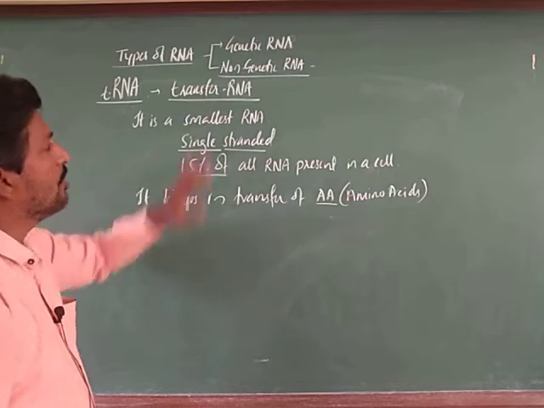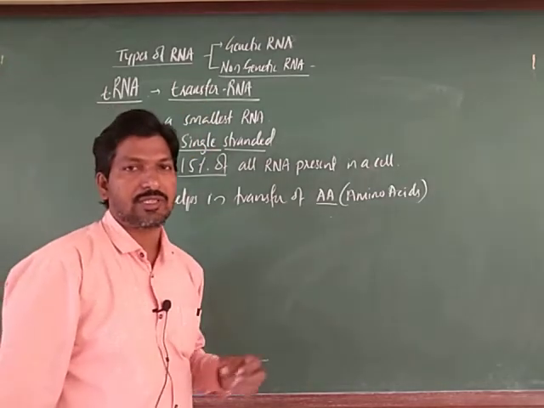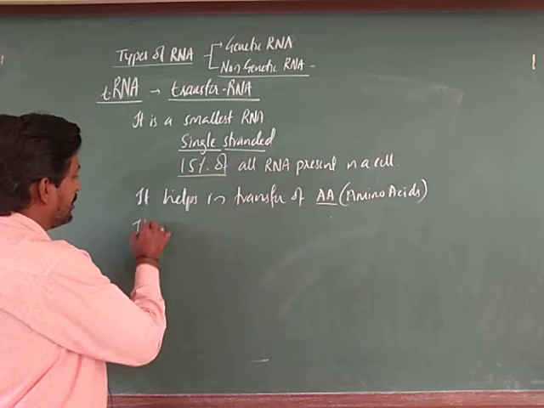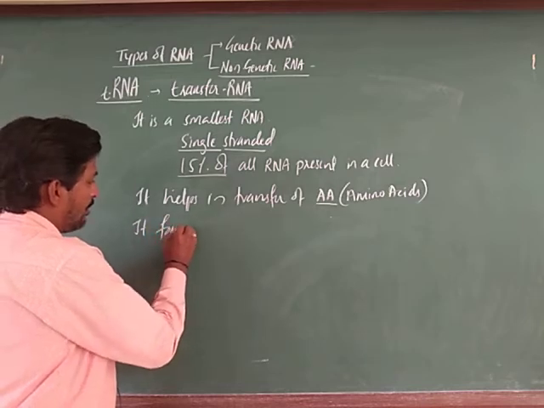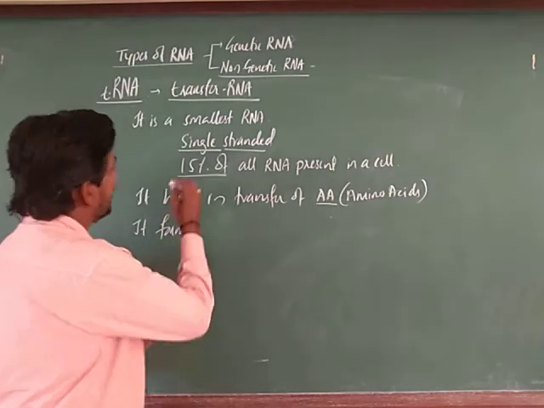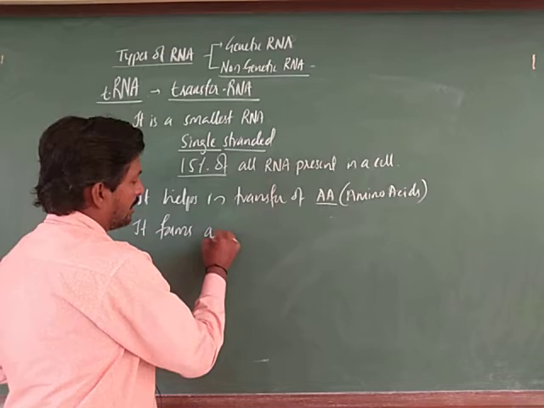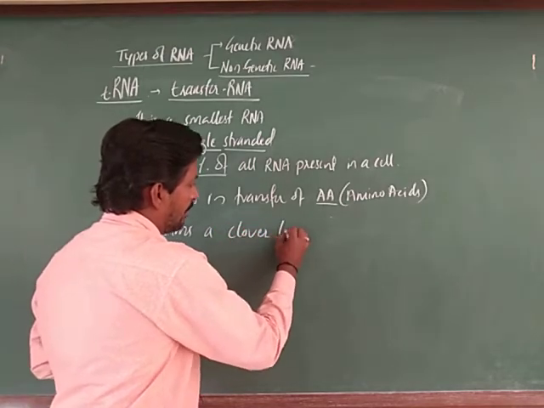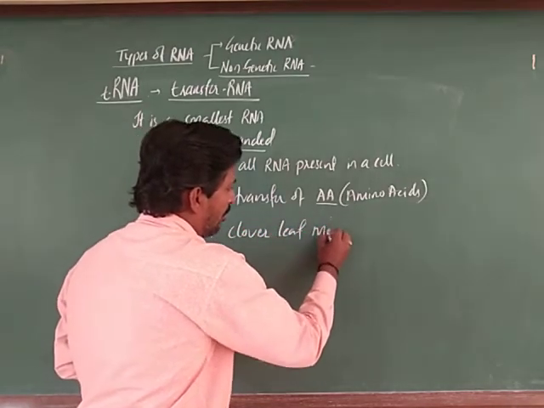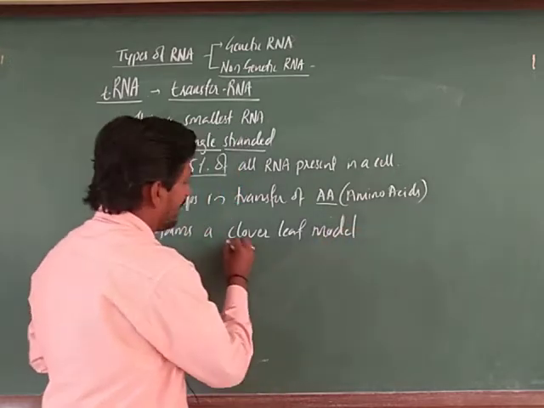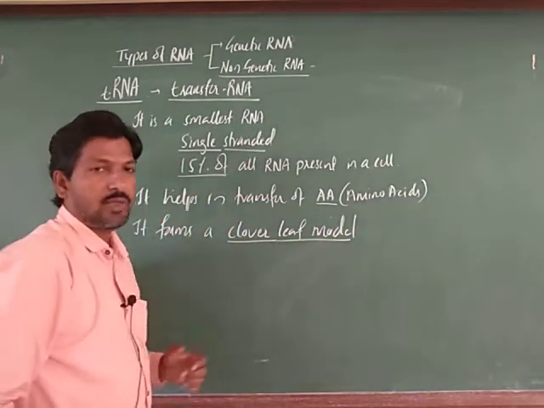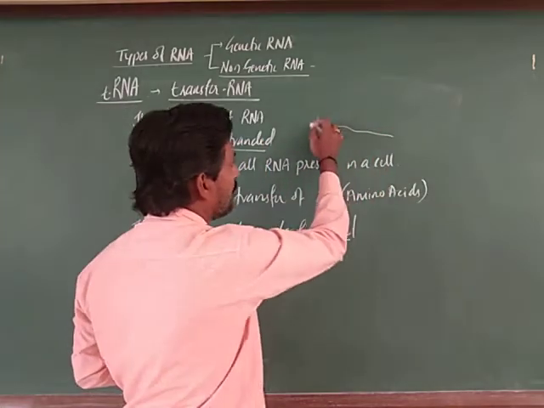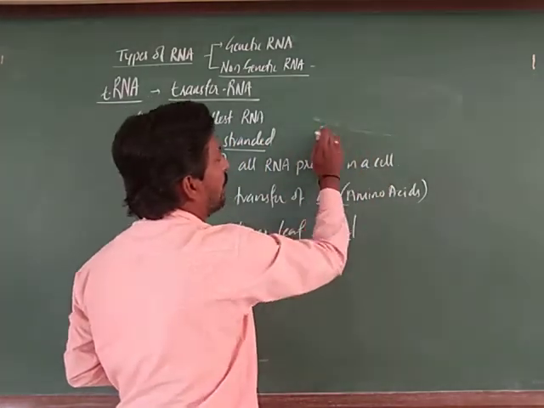The tRNA forms a special kind of structure, that is called the clover leaf model. Clover leaf model, how is it formed actually? Even though it is single stranded, it makes loop-like structures.